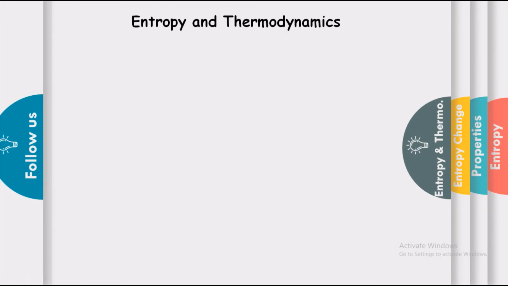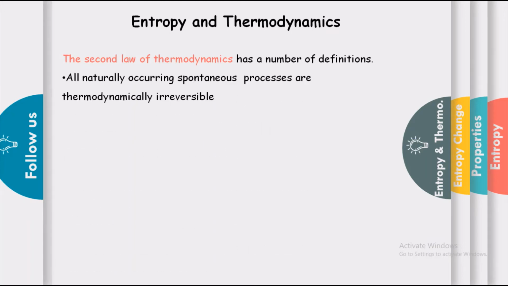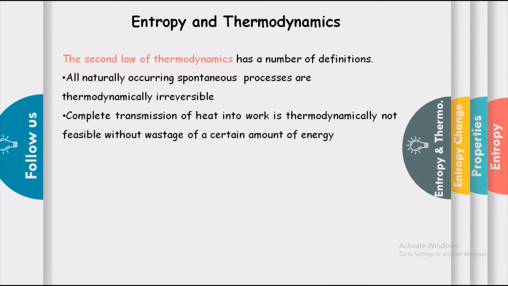Now let us discuss entropy and thermodynamics. According to the concept of entropy and spontaneity, the second law of thermodynamics has a number of definitions. Out of that, first is that all naturally occurring spontaneous processes are thermodynamically irreversible. Then, the complete transmission of heat into work is thermodynamically not feasible without wastage of a certain amount of energy.